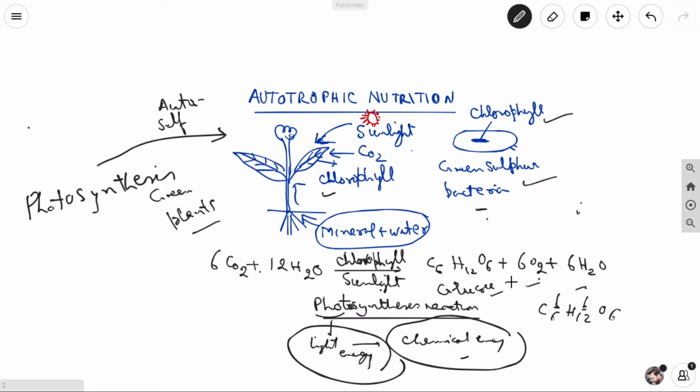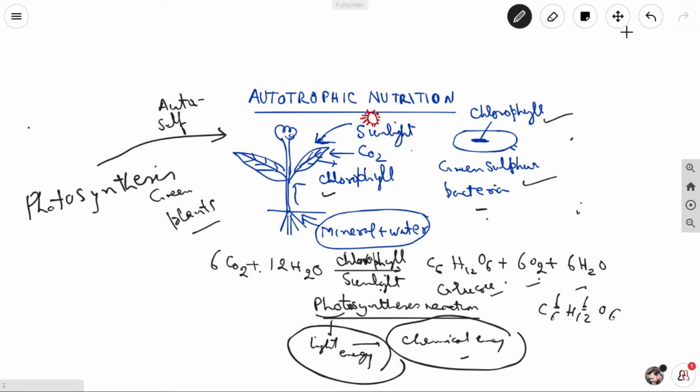Carbon dioxide and water combine to prepare glucose in presence of sunlight and chlorophyll, and in the chemical bonds of glucose, the chemical energy of sunlight is stored.